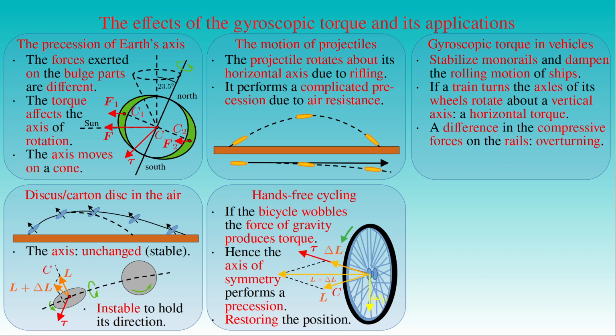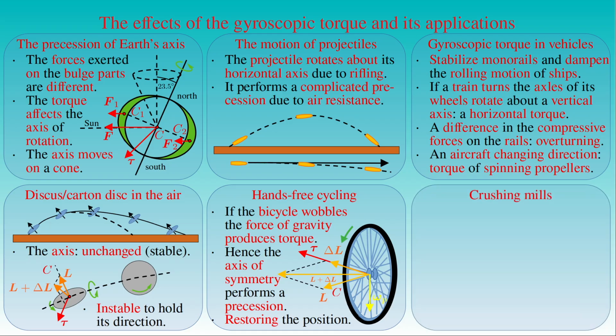When changing the direction of an aircraft, the pilot must take into account the gyroscopic torques of the spinning propellers, and on the other hand, the suitably installed spinning top can be applied as a detector of the rotation of the aircraft. Gyroscopic torque can also be used in mills to increase grinding pressure.